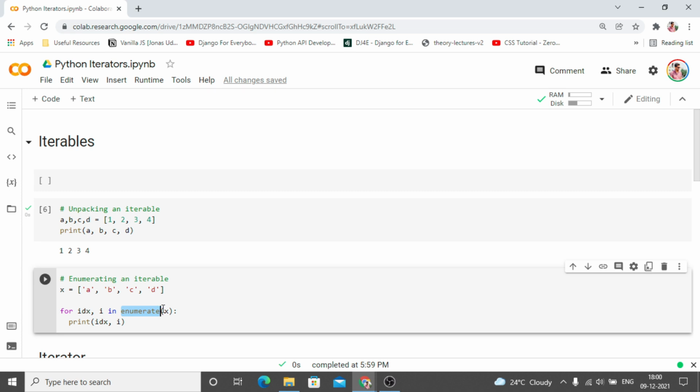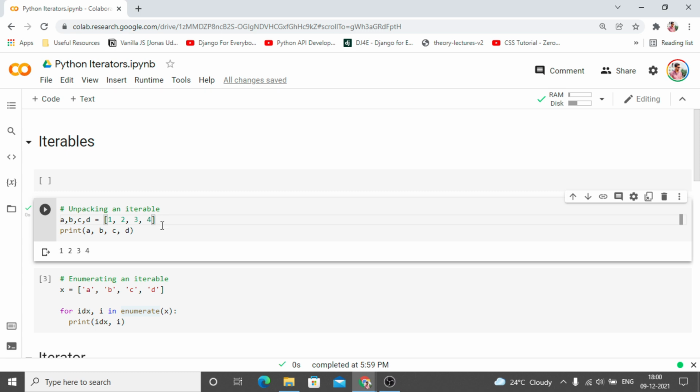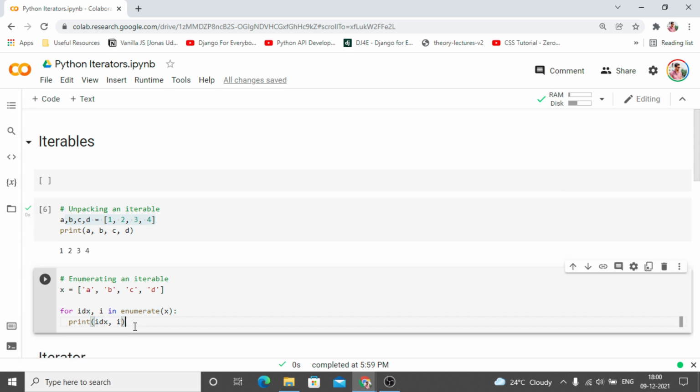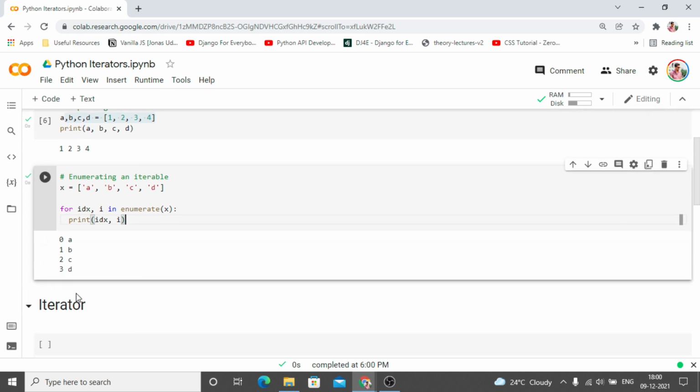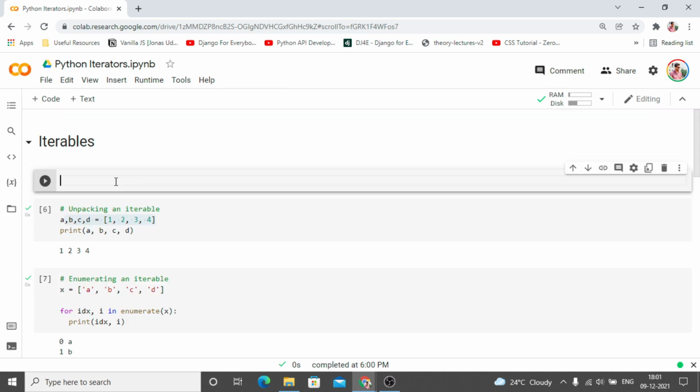Whenever you enumerate this, internally we are going to get two values, and those two values you can use through unpacking. You have seen unpacking, so that is how we unpack two variables, and then we use these two variables. If you run this code example, you are going to see that we get two values. One is the index like 0, 1, 2, 3, and the other one is the actual value associated with that index. So these are unpacking and enumeration, and this is how we can use iterable items.